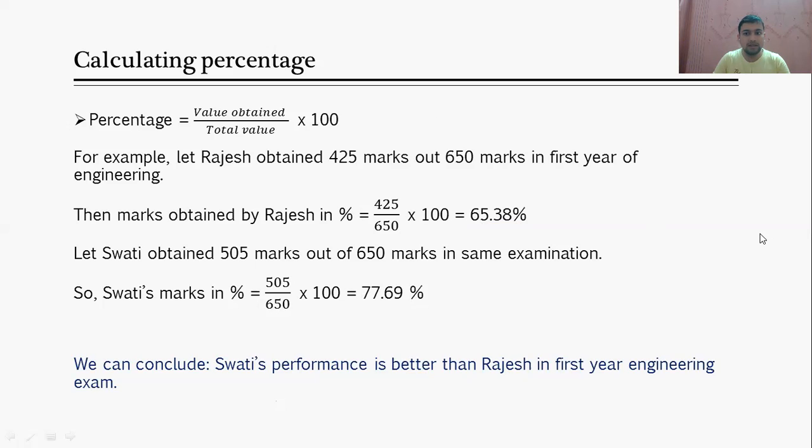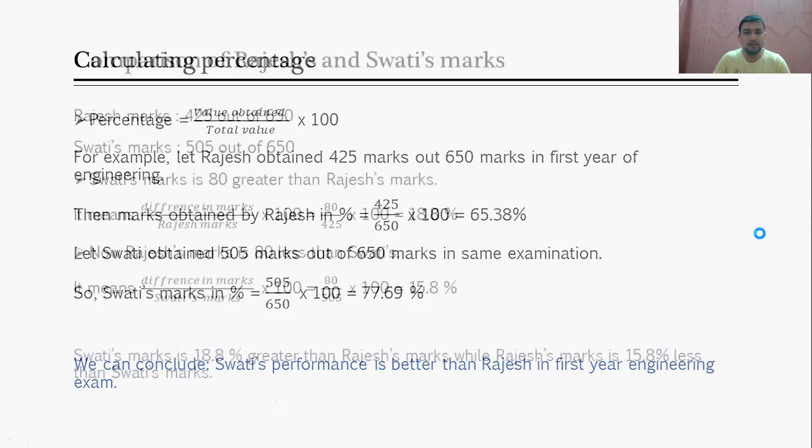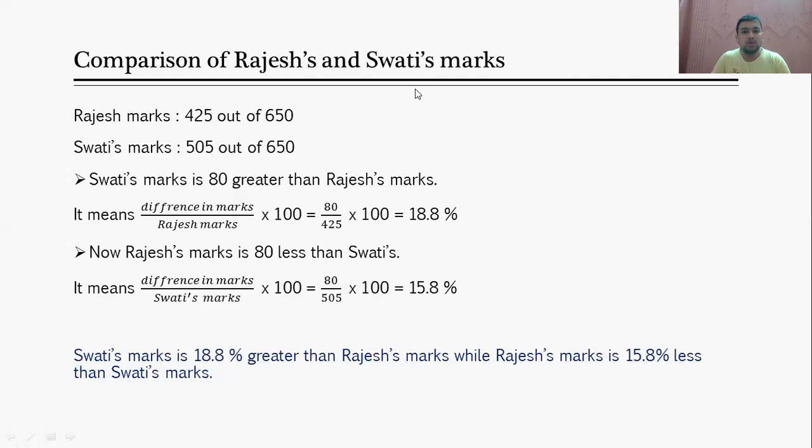So hope you are getting this point. These are very simple basic concepts. Every student has already studied these things in schooling. So there is no new concept we are talking about. We are only revising the basic things about percentage. So let us again consider Rajesh's marks 425 out of 650, Swati's marks 505 out of 650.